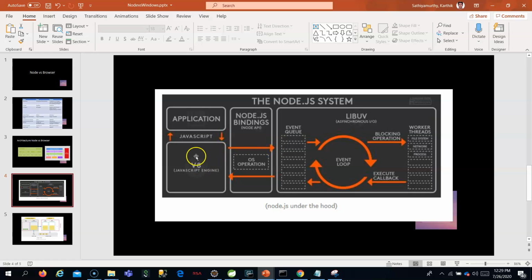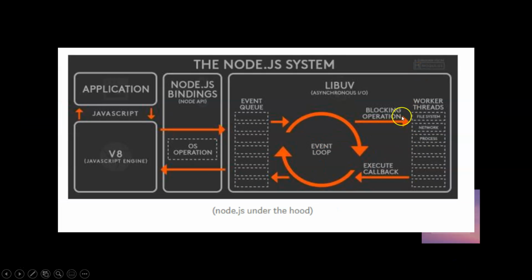Once an asynchronous event comes from the Node.js system, it will be handled by the worker thread available in the libuv environment. Maybe it has 4 threads. So after 4 calls you have already used them, maybe the fifth call will happen sequentially. Once one of the four threads becomes free, that will be taken up. So any asynchronous task will be assigned to the libuv library, which will assign it to the worker thread which it has.